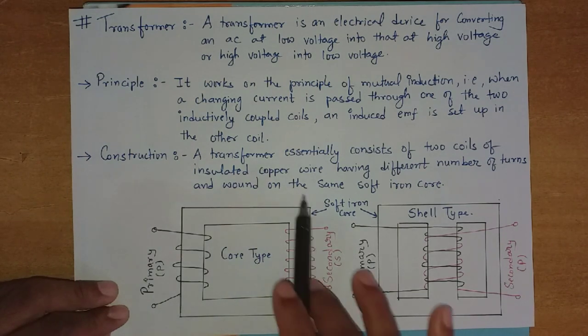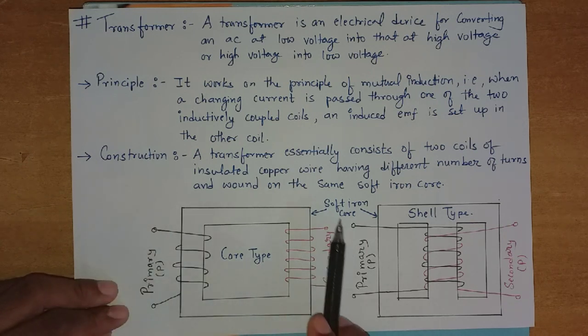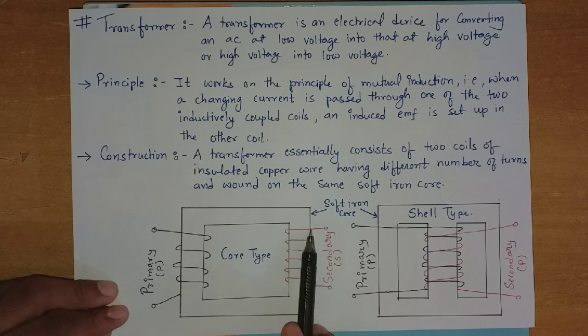As you see in this diagram, here we have two windings, right? Wire windings. One is the primary winding, the other is the secondary winding, right? So this is one coil and this is the second coil. So when we say that it works on the principle of mutual induction, that means the AC supply is always given from the primary, right? So the primary behaves as the input while the secondary behaves as the output.